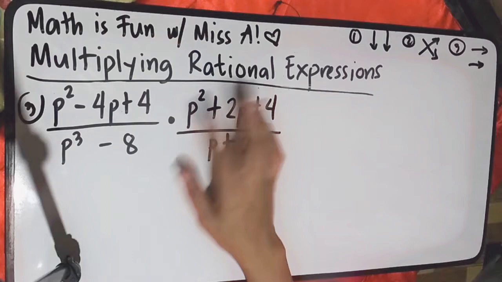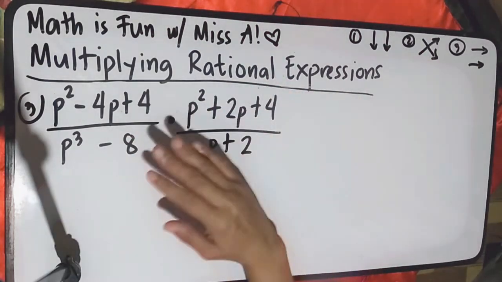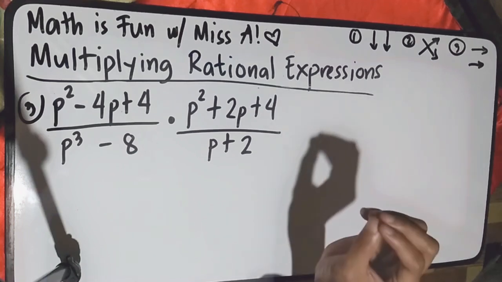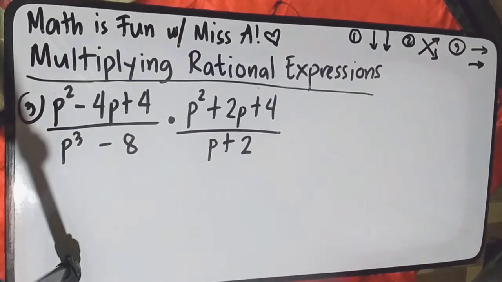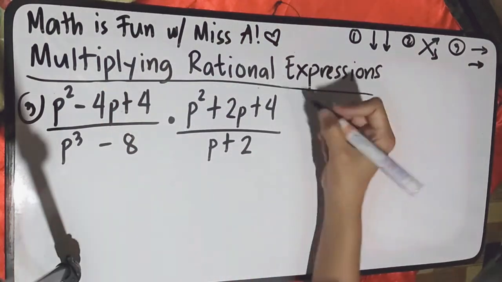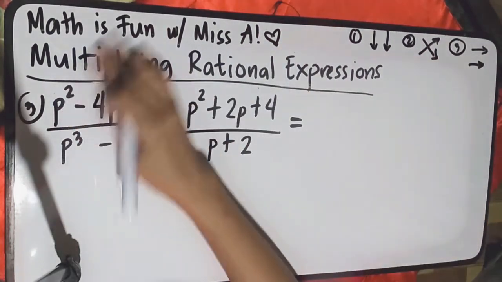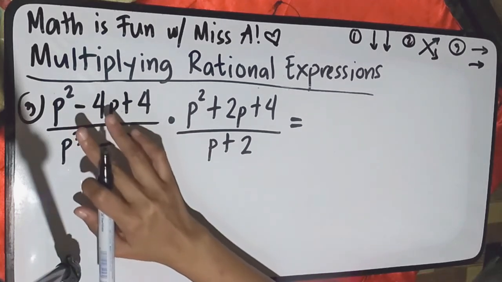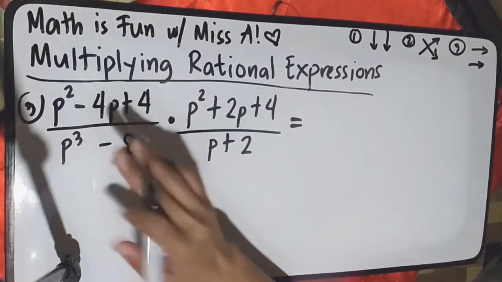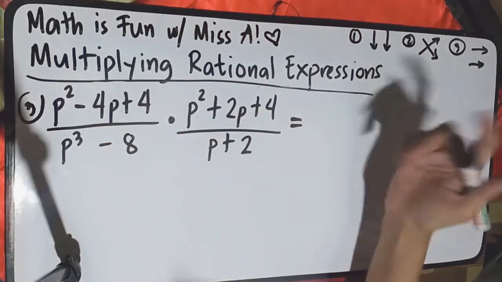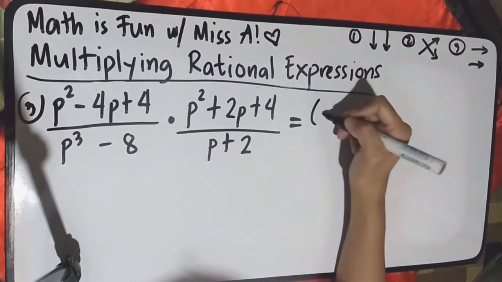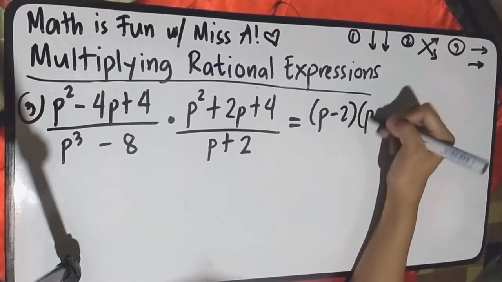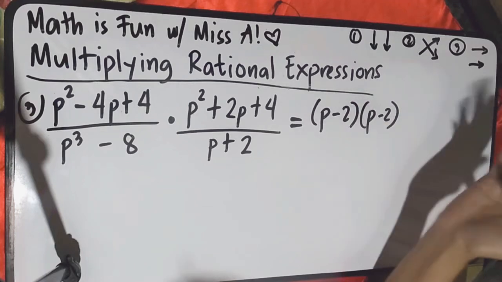So again, first step, express these algebraic expressions in their respective factored form. Starting with the first one, you have p squared minus 4p plus 4. Again, this is a quadratic trinomial, however a special one because this is a PST, perfect square trinomial. So that is simply equal to p minus 2 squared, or p minus 2 times p minus 2. So, I will expand it.